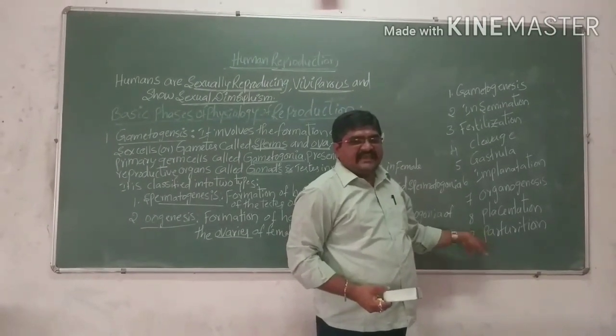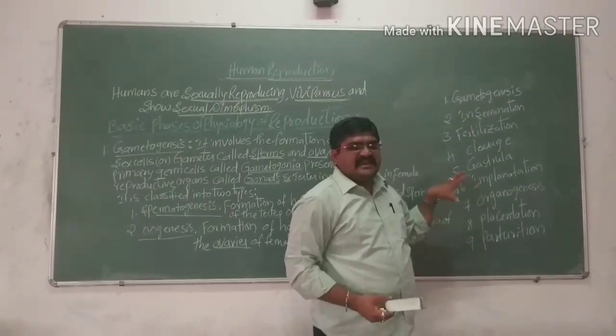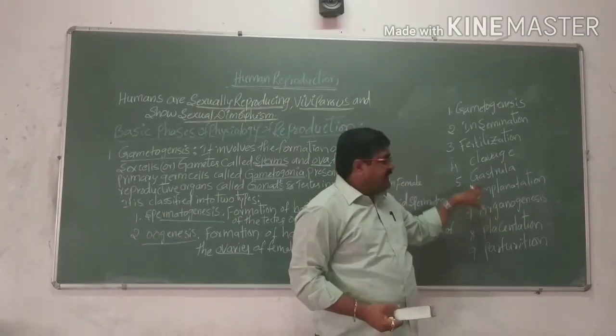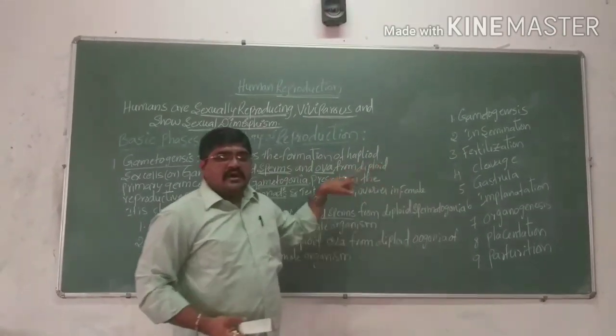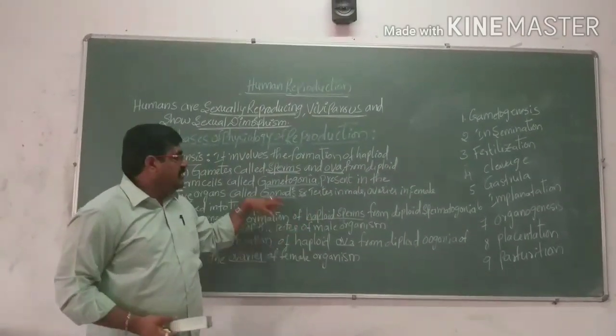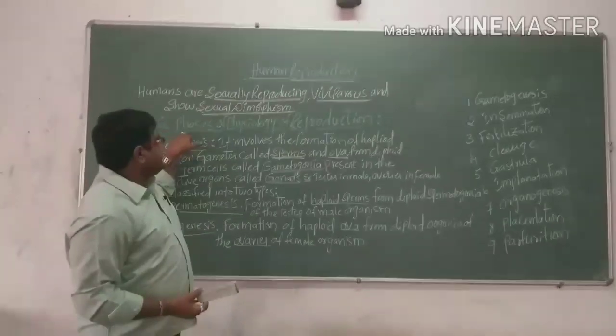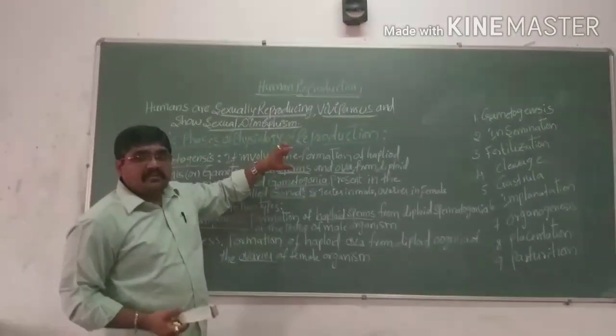These are the sequential steps that take place in the human reproductive system. So here it shows the basic phases of reproduction.